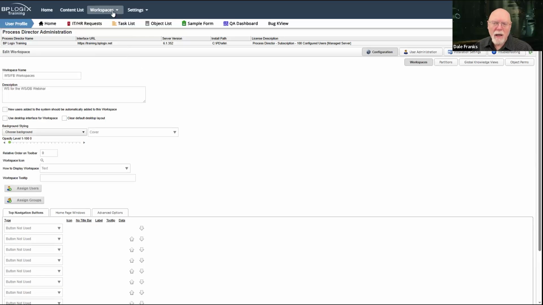Generally unnecessary in the 6.1 UI, but if you are in the version 5 UI, you probably are going to want to set that so that you can specify the priority of the tabs that will appear at the top of the screen and the order in which they appear. For menus, of course, best practice is that menus should be alphabetical so that people can find the things that they need to find simply by going alphabetical.